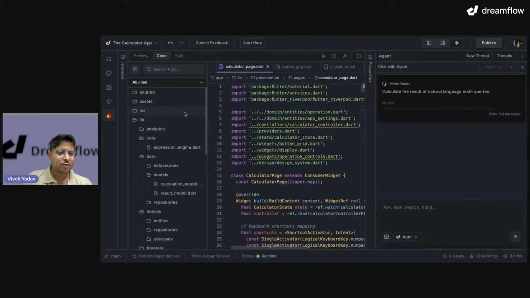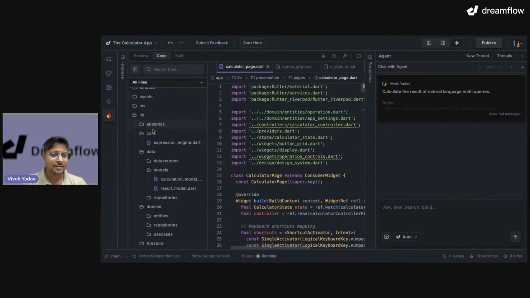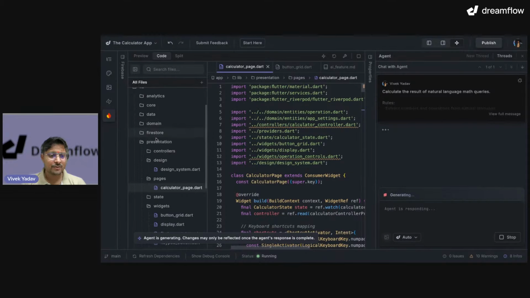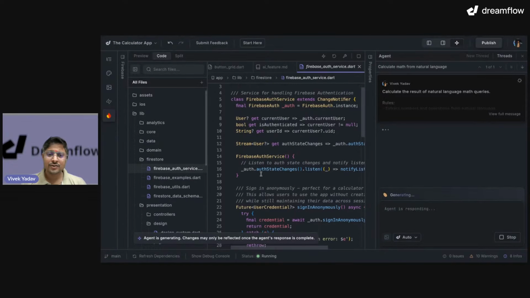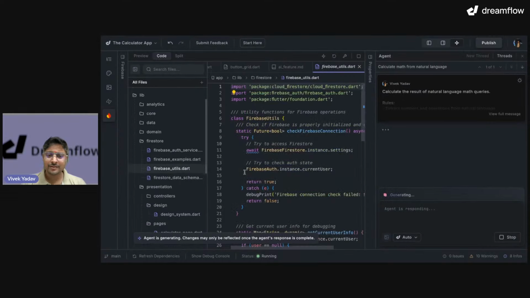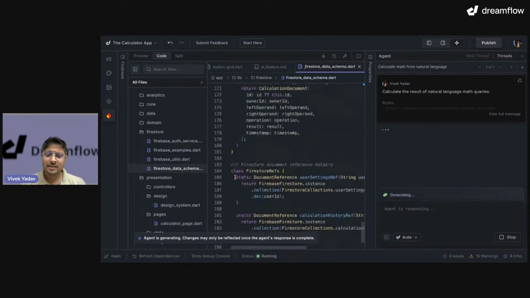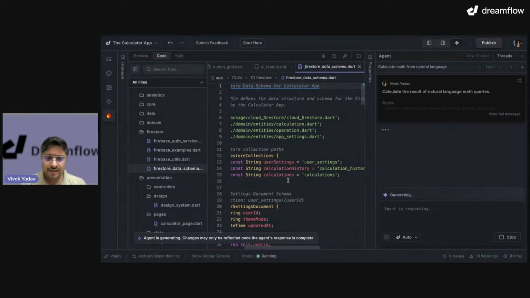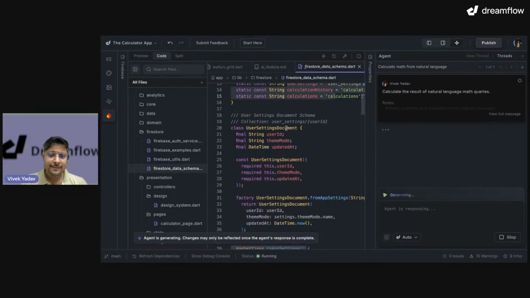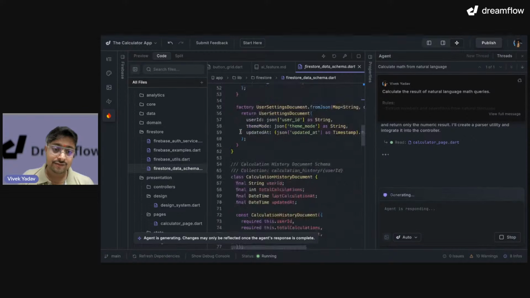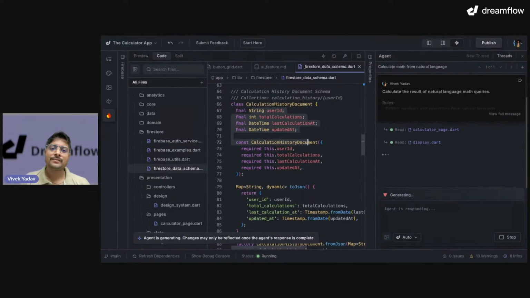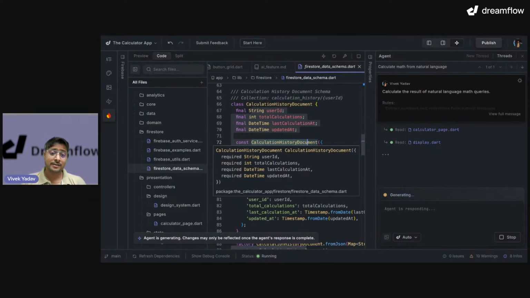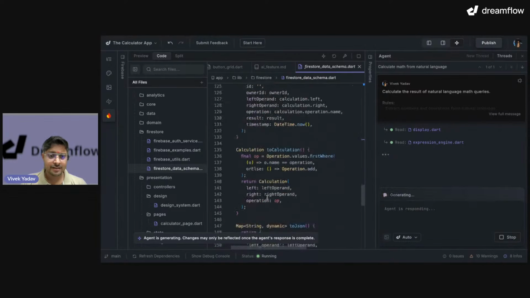Okay. Let's look at the folder structure over here. So we have analytics, we have core, we have data, domain, and then we have Firestore. In the Firestore, I have auth service, example, Firebase hotels, data schema. That's good. Look at the data schema, right? It has clearly created Firestore collections, properly created the documents as well. This is the way, right? You have to create models for collections and documents, and then use them. You don't just go ahead and update Firestore as it is. Good.